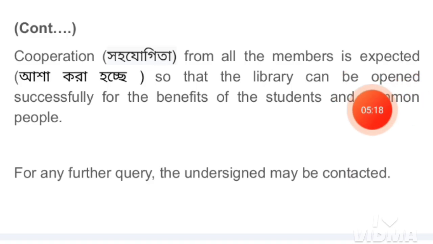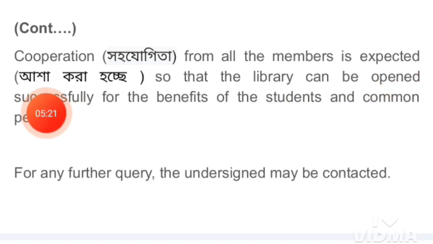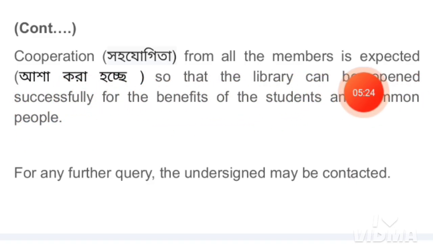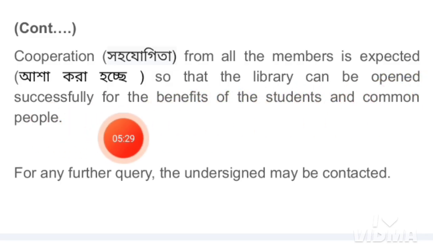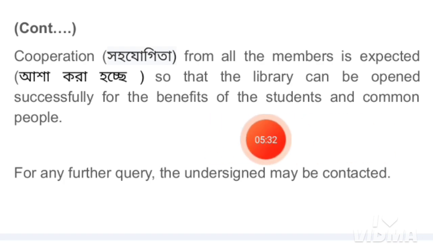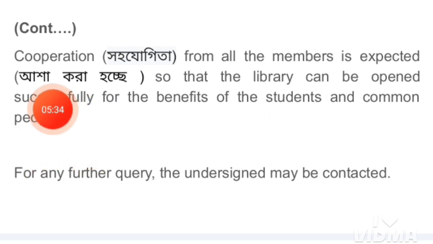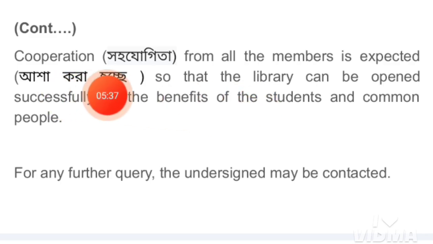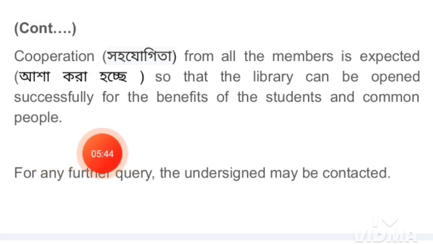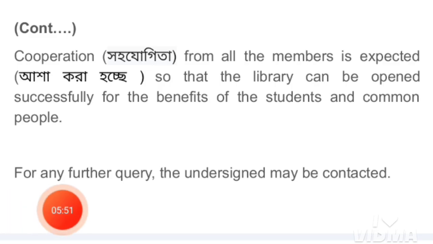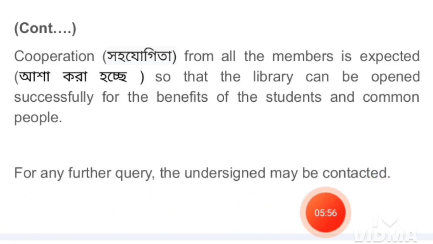Okay, so this part is part of the main body. Cooperation from all the members is expected so that the library can be opened successfully for the benefit of the students and common people. This has been written formally, that cooperation is expected from all the members so that they can attend the program and donate books to the library. This is the formal writing. Also, we write this type of line in notice writing: for any further query, the undersigned may be contacted.